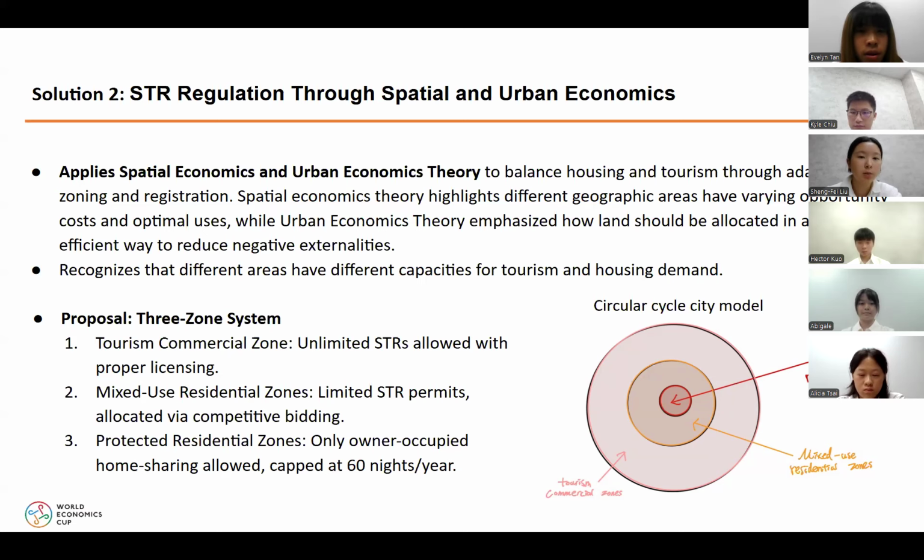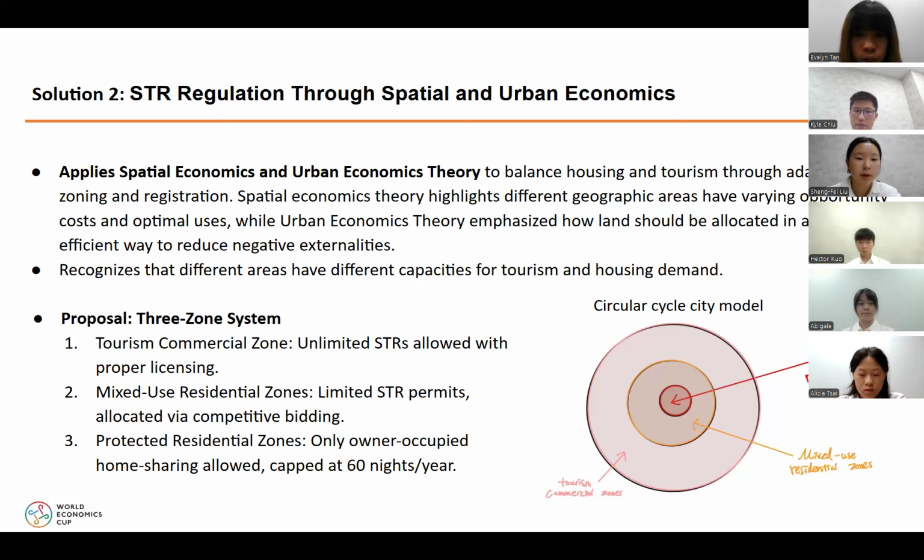Another important principle here is recognizing that not all areas have the same capacity for tourism or housing. The core of this proposal is the 3-zone system. First, the tourism commercial zone, which are the central or high-tourism areas. In these areas, unlimited short-term rentals are allowed as long as they're properly licensed.